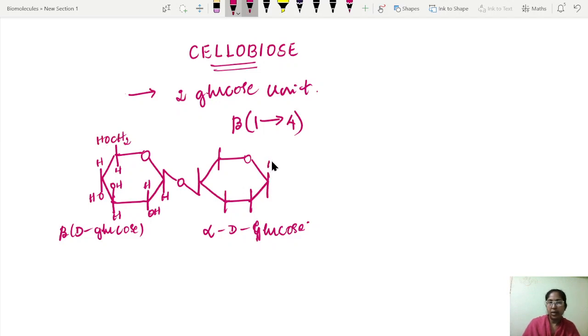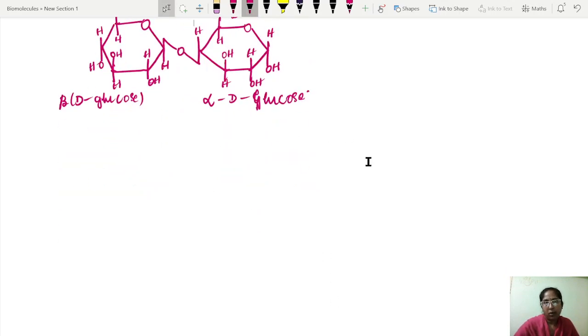Here also, you can write alpha or beta, anything. I have written here alpha form. This is H, OH. This is OH H. It is H. This is H. And this is CH2OH. This is the structure of the cellobiose.